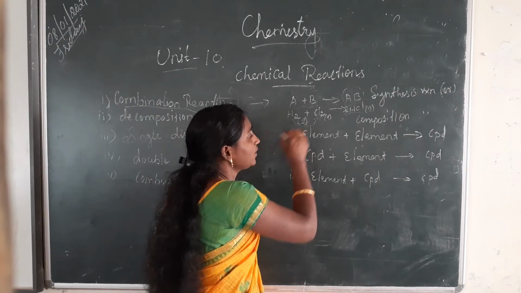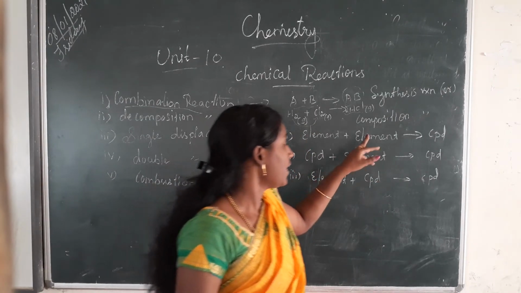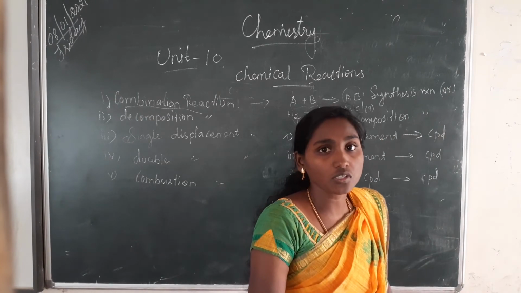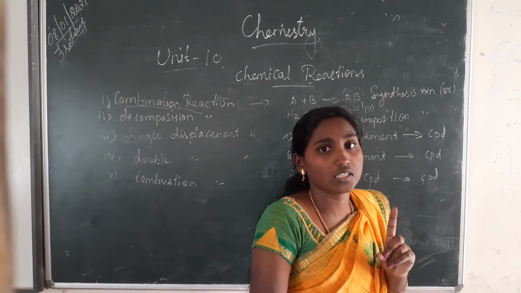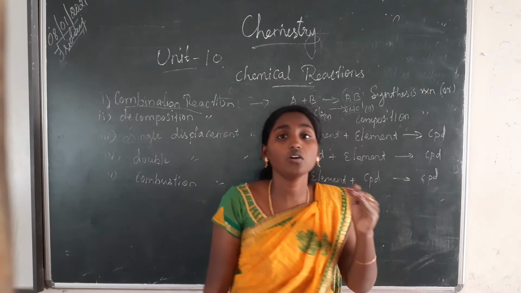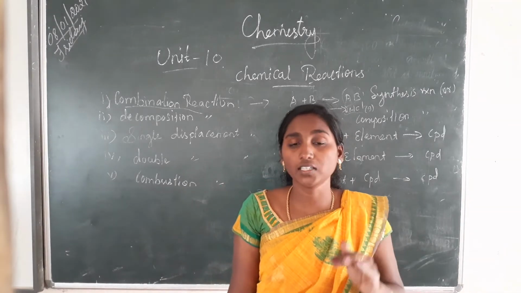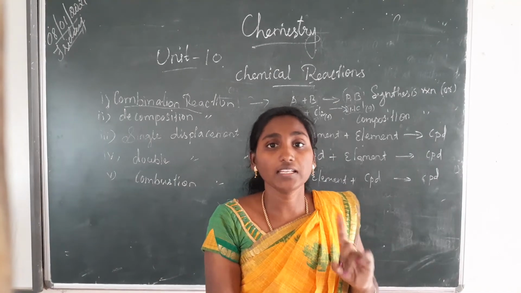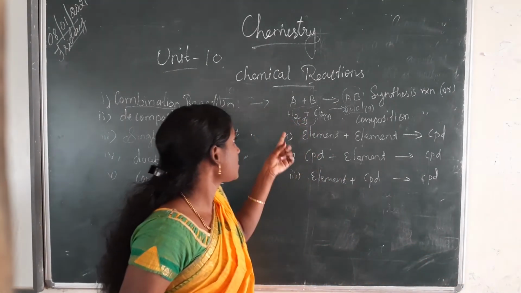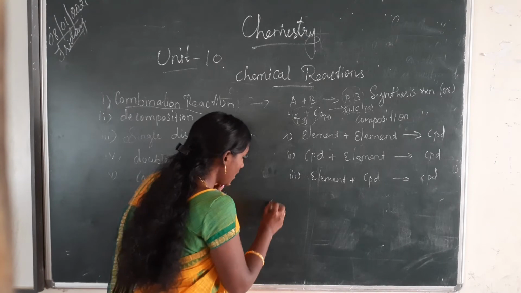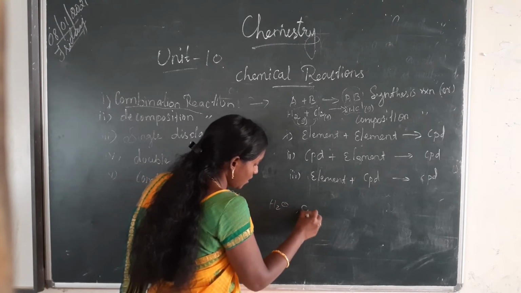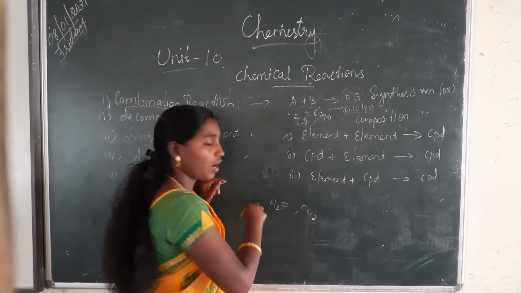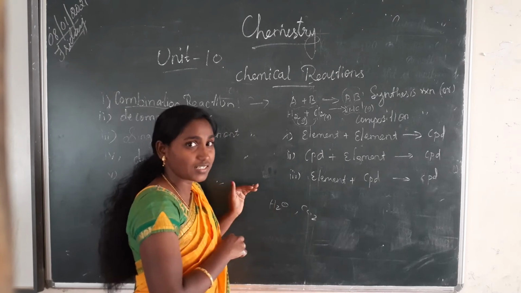So first one, element plus element gives compound, one single element, right? First you should know the difference between element and compound. Element means single. Compound means, see, H2O, then CO2, two or more elements combined together, that is a compound.